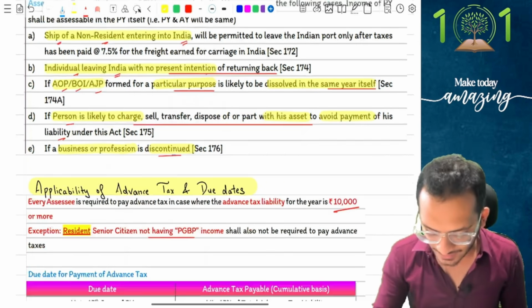What are the due dates of paying advance tax? The due dates of advance tax are very simple. For April, May and June, you're going to take 15th June. For July, August, September, you're going to take 15th September. For October, November, December, you're going to take 15th December. And for Jan, Feb and March, you're going to take 15th March. A person is going to be liable to pay on 15th June, 15th September, 15th December and 15th March with an advance tax liability of 15%, 45%, 75% and 100% respectively.